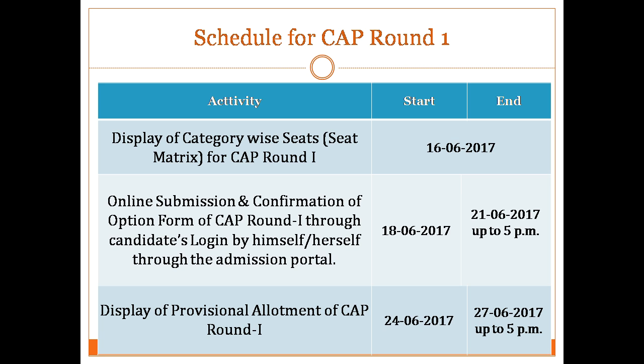Your CAP round dates are already announced. For CAP round 1, form filling dates are from 18th June to 21st June, till 5 p.m. Now as a student, what simple procedure should you follow? You visit our website, www.time4education.com.